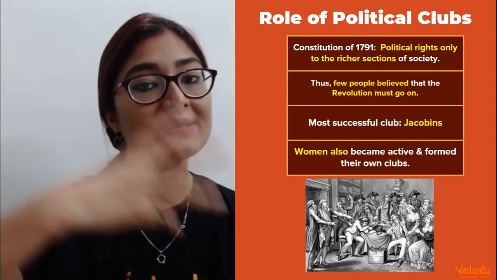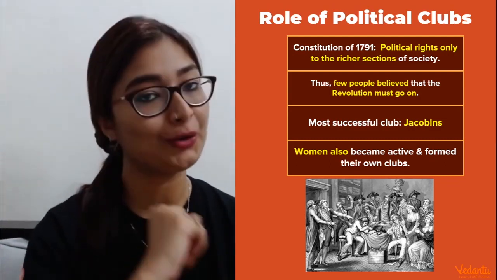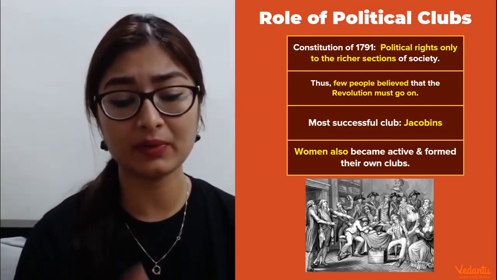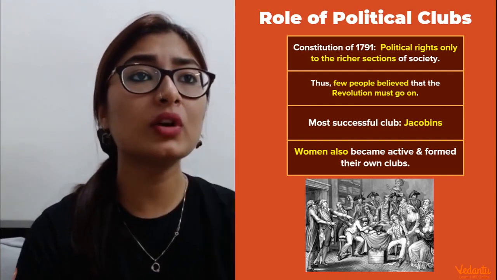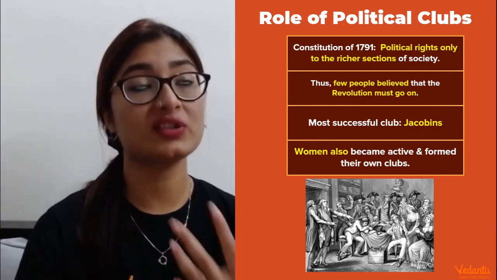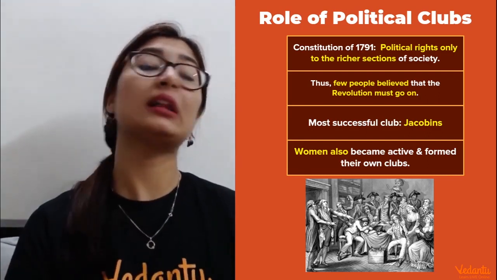Now, while all of this was going on, obviously there had to be certain groups who would add on to this. That's a given thing, right? Earlier there were secret societies. If people were dominated, then there were certain groups, then there were assemblies, and similarly, clubs, not just one club, but multiple clubs were now being formed. Now, why were these clubs being formed?